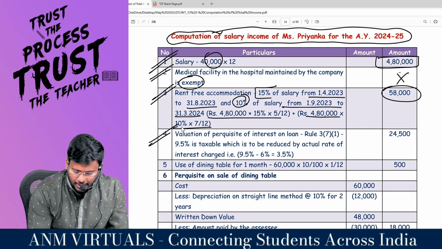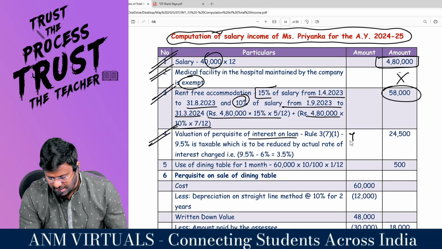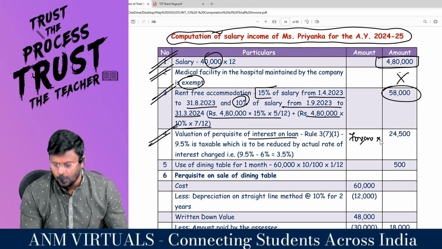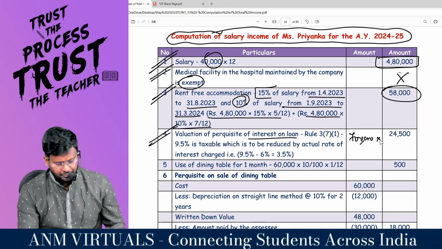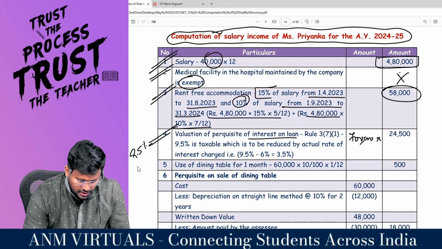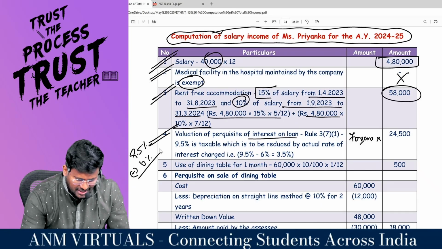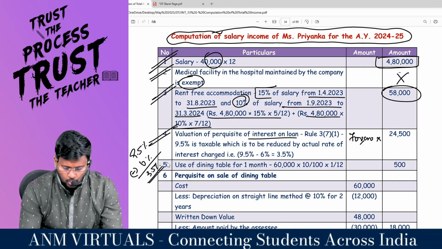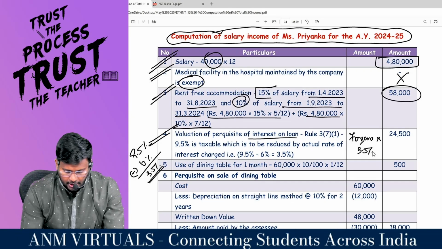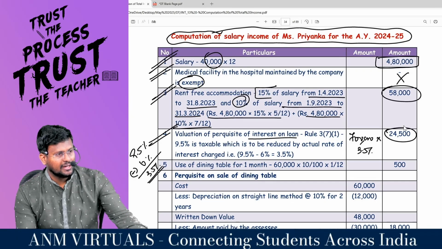Coming to the value of perquisite of interest on loan, what is the amount of loan? 7 lakhs is the amount of loan. What is the rate charged by SBI? 9.5%. What is the rate charged by the employer? 6%. So what is the gap? 9.5 minus 6 is 3.5. That means 7 lakhs into 3.5% comes to 24,500, which is a taxable perquisite.